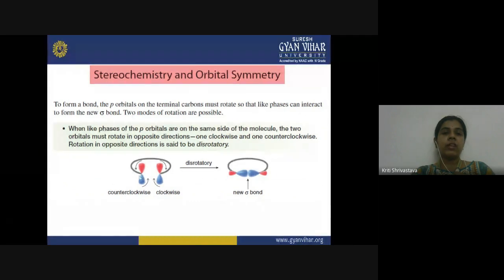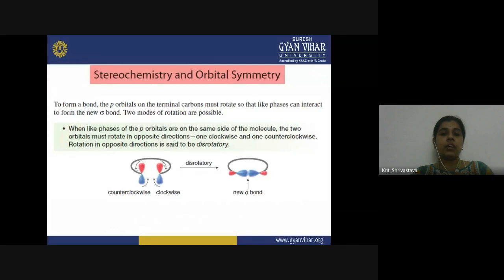Here, we have two red phases above the molecule and two blue phases below the molecule, so the like phases are on the same side of the molecule. In order to overlap, these orbitals have to rotate, and when they rotate in two different directions, this is the disrotatory motion.